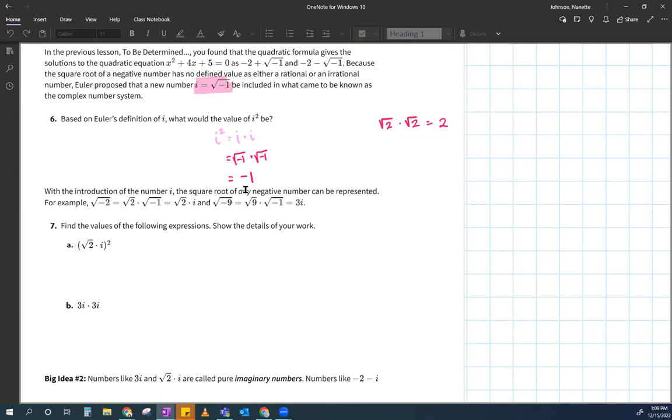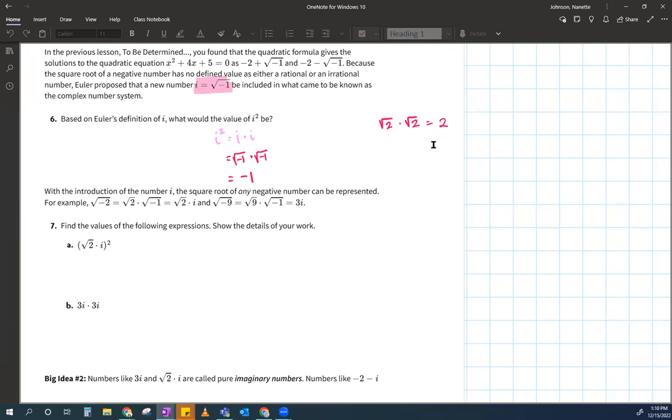Very good. Does that make sense? Kind of, Ms. Johnson. Okay, so if it doesn't make sense right now, just hold on to it. We're going to be using this over and over again. So it has to do with the square root of 2 times the square root of 2 is just 2, right?